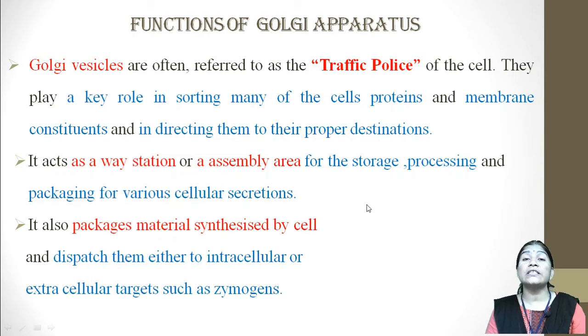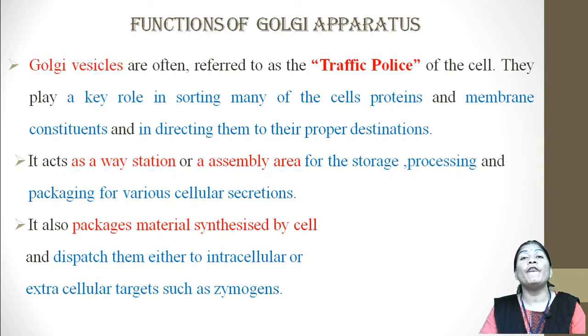Means the Golgi vesicles are referred to as the traffic police because they do the duty of traffic police. They play an important role in sorting many of the cell's membrane proteins and membrane constituents, and they direct these proteins and membrane constituents to their proper destinations. That's why the Golgi vesicles are called the traffic police.